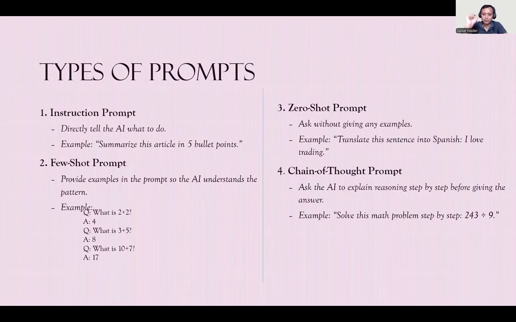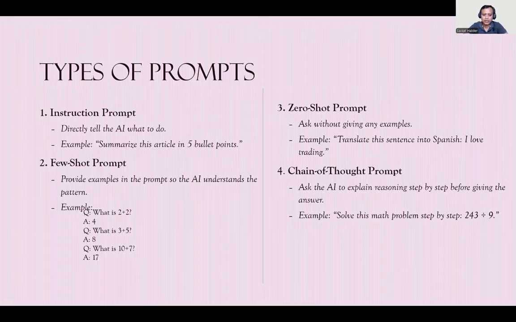These are the types of prompt. So I made it simpler. Earlier it was a little more complicated. These are basically the seven types of prompt. One is the instruction prompt or role based prompt. This is where you can directly ask AI what to do. Just create a context, like as an equity researcher, can you please do this or summarize this article in five? You give them context and then you can ask AI to give the specific answer. This is called an instruction based prompt.